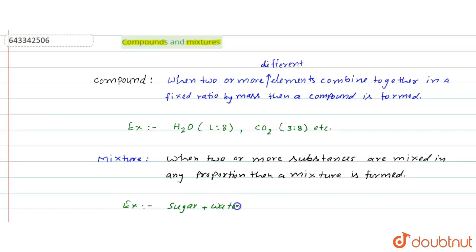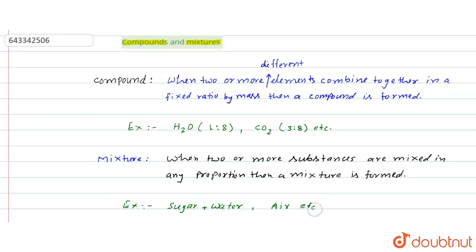There is no fixed proportion of what amount of water is taken and what amount of sugar is added in water. A mixture is formed.